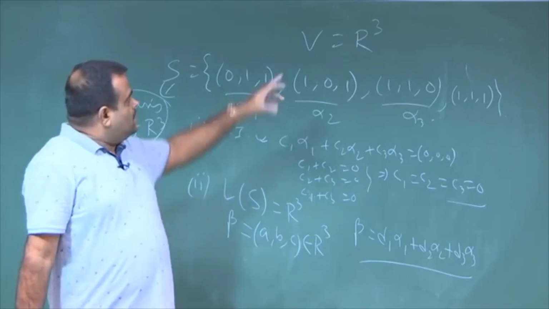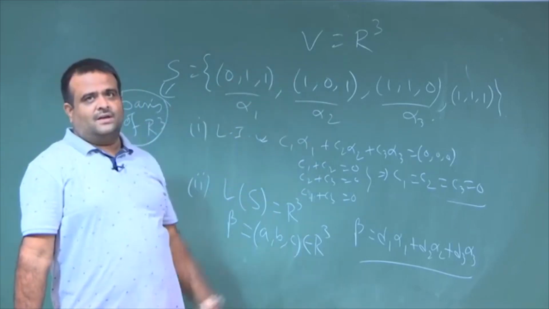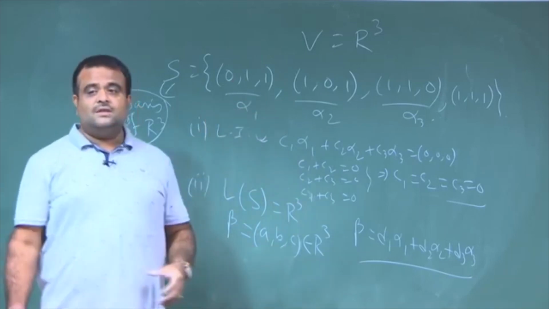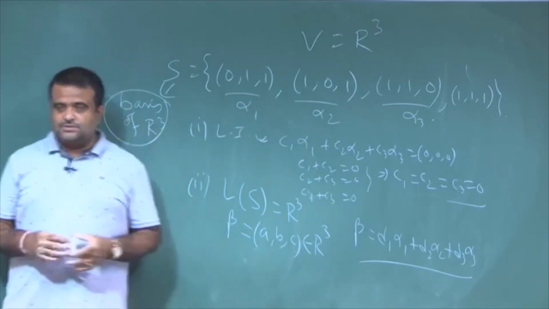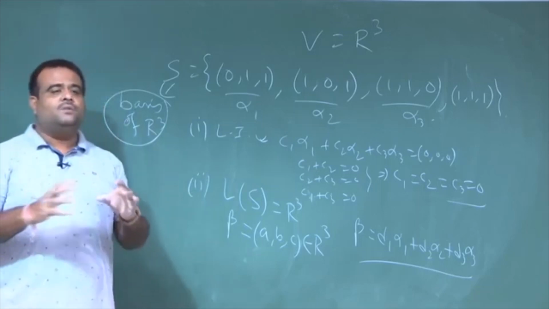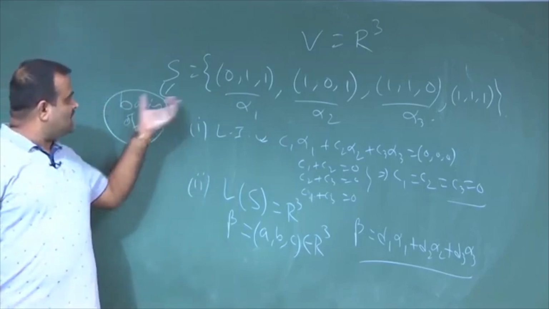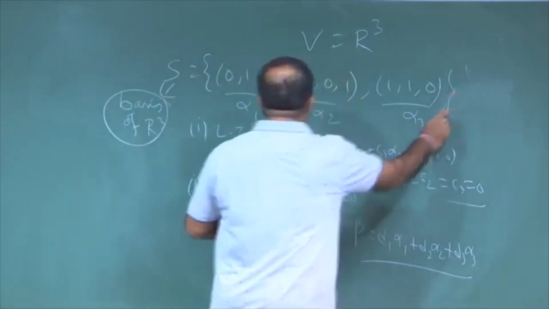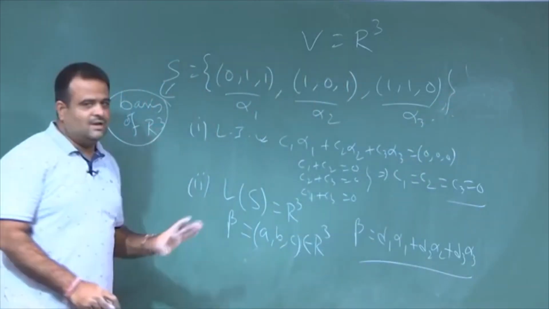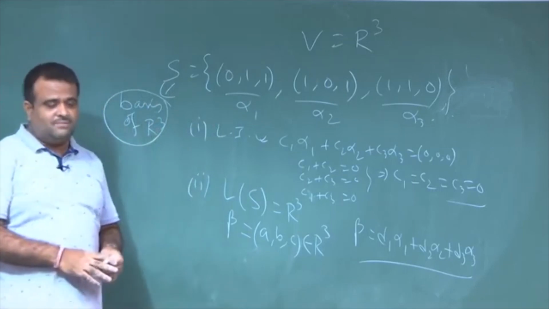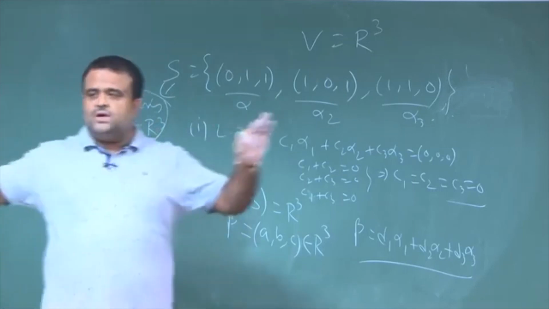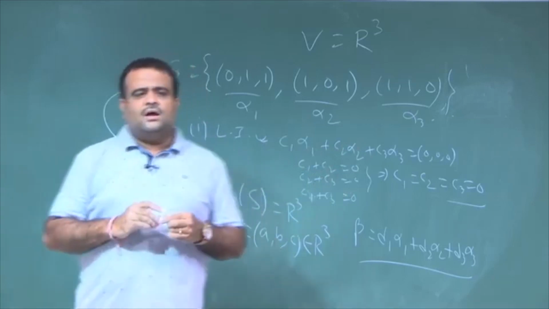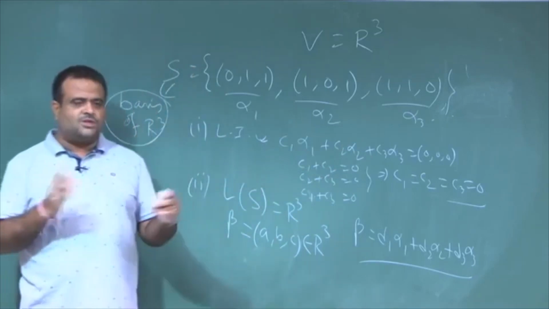So, what is the meaning of R 3 with the number of elements in the basis? The question is about the number of elements if you take 2 different bases. Earlier we have taken the standard basis which has 3 elements, and here we have another basis which has 3 elements. Now, is it true in general that any two bases have the same number of vectors or not? These are the questions we will answer now.